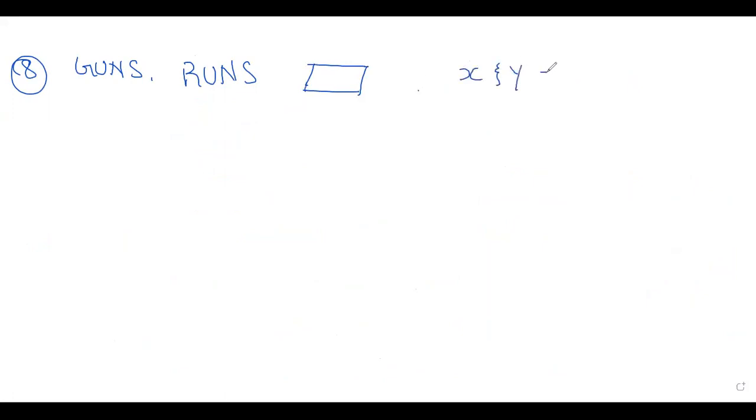Next, 8th sum. GUNS and RUNS are parallelograms. Okay, find X and Y. See the figure children.